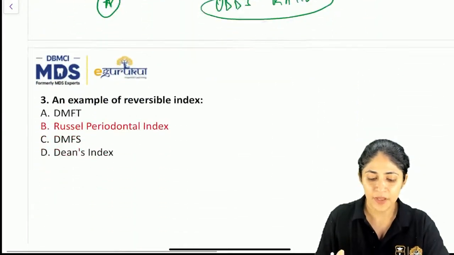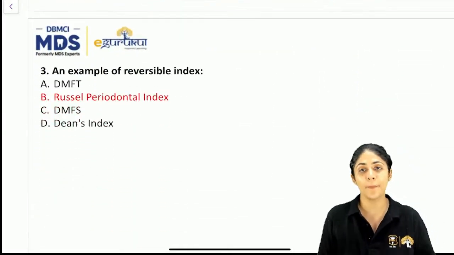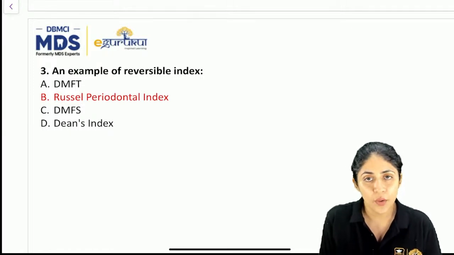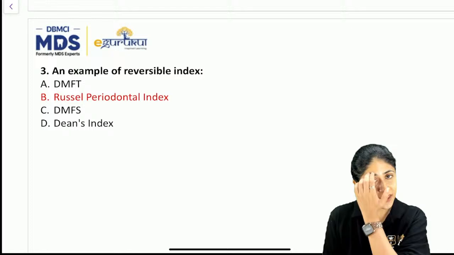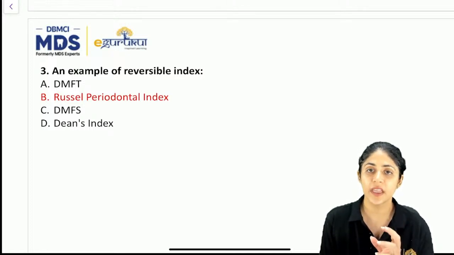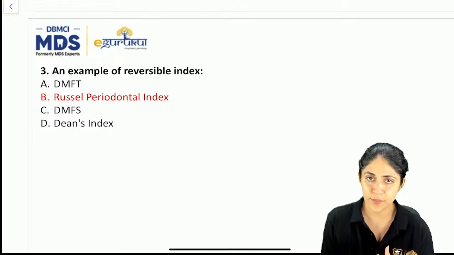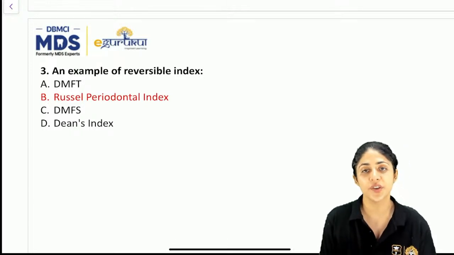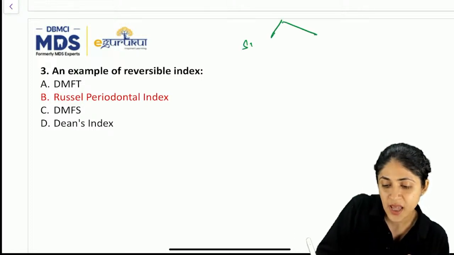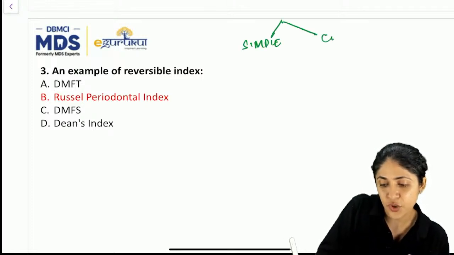Understood? Coming to the next question, an example of a reversible index. First of all, let us understand what is a reversible index. The classification of indices, the various types of indices, was given in various categories. There was one category which is simple and cumulative.